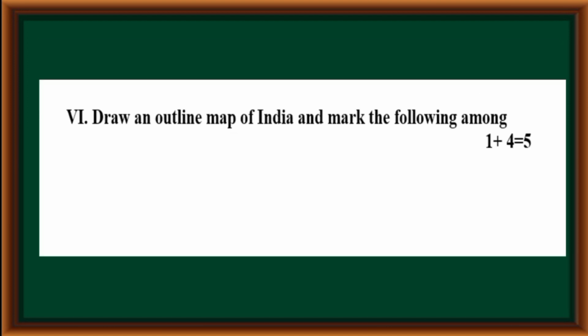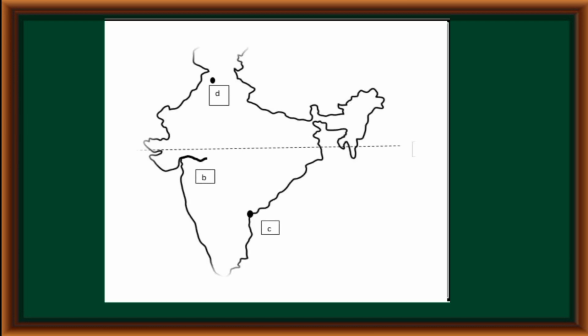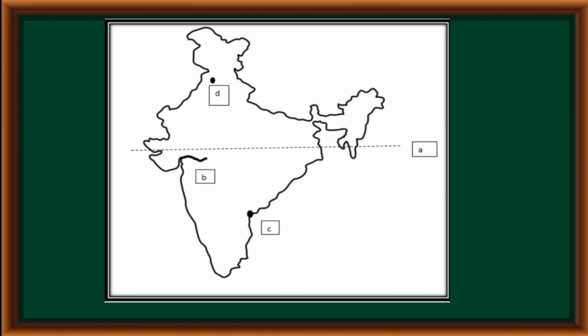Draw an outline map of India. Mark the following: 23 and a half degree north latitude, Narmada River, Visakhapatnam, Amritsar. A. 23 and a half degree north latitude. B. River Narmada. C. Visakhapatnam. D. Amritsar.